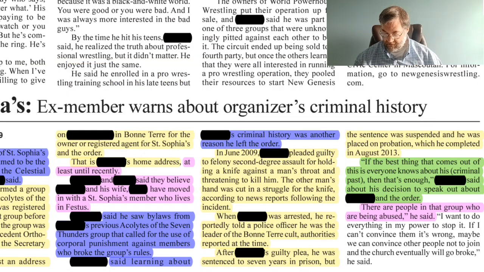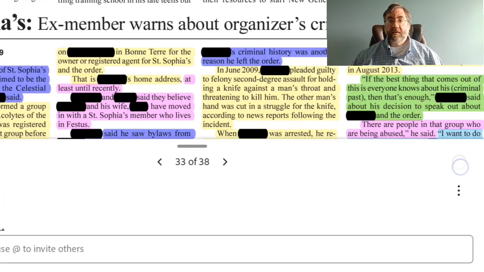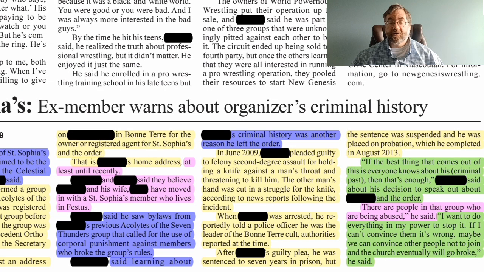And then he talks about how he's trying to do everything in his power to stop this from spreading and stop it and convince people it's wrong. And so that speaks to this person's motive for speaking to this reporter on this story. So we'll go ahead and mark that as motive. So we'll highlight that in green.